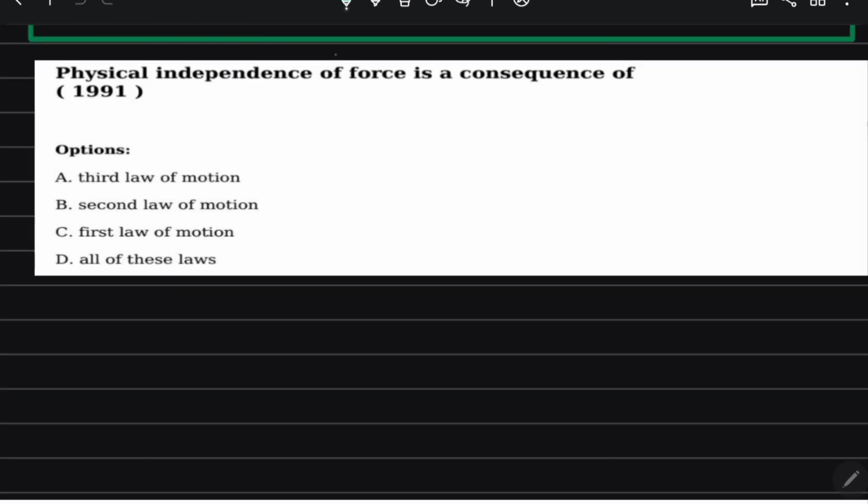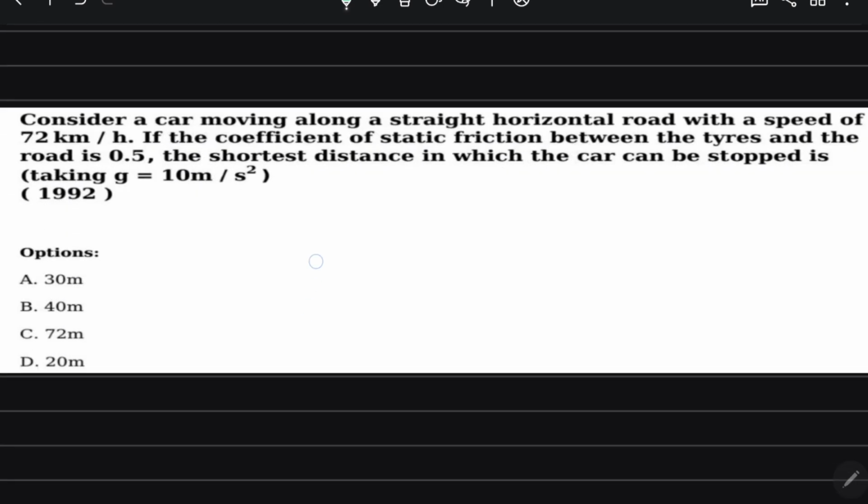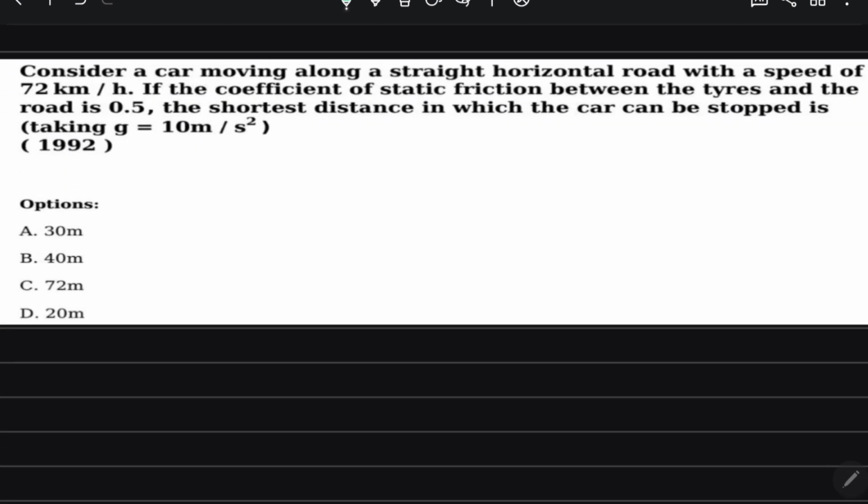Physical independence of a force is a consequence of Newton's first law of motion, right? Now our next question. Consider a car moving along a straight horizontal road with the speed of 72 km per hour. It is like this situation.